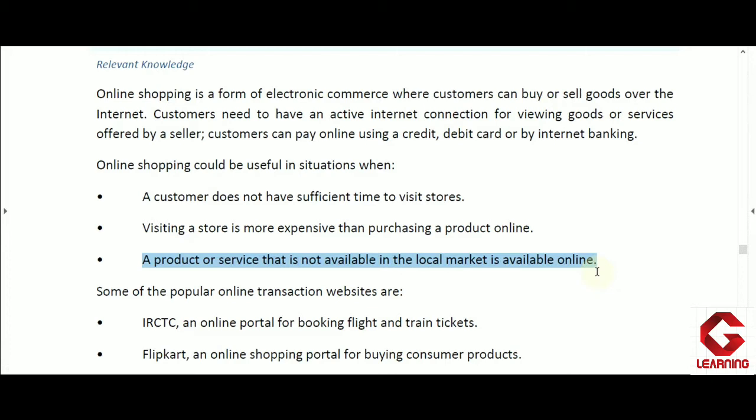So here we are getting a good category of the same product, and a good number of products, but this number of products we are not getting in the local market. So these are the three advantages of online shopping.